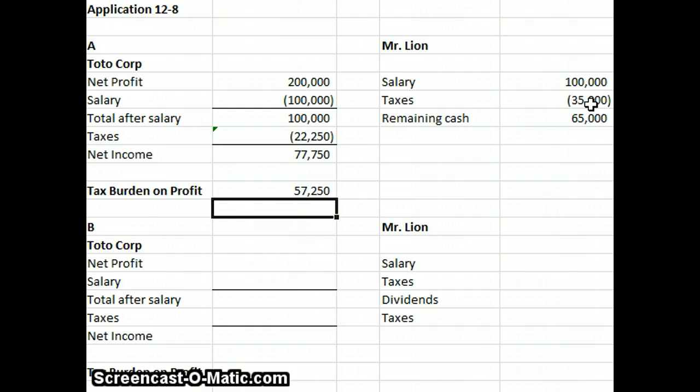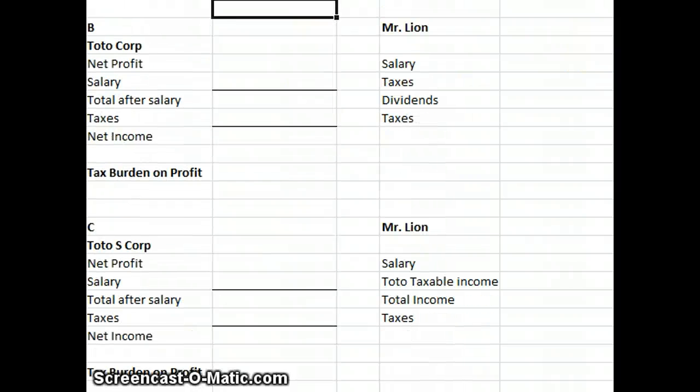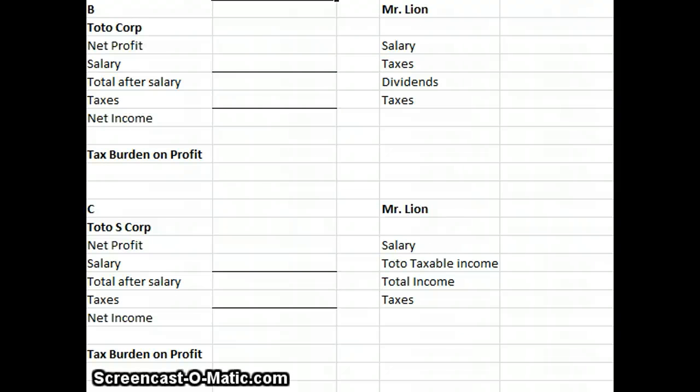So my total tax burden is 57,250. In that example, I have a corporation where I'm the sole shareholder, a $100,000 deductible salary, I pay taxes on my net profit, and then I pay taxes on my individual salary. So let's go to B.